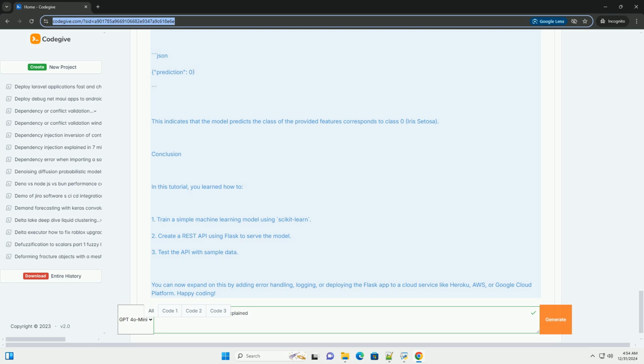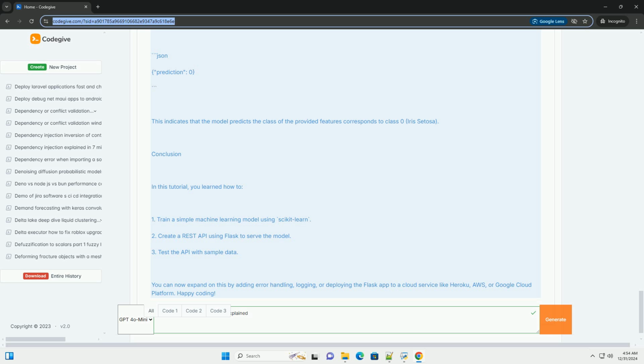Step 4, run the Flask app. Run the Flask application by executing the following command in your terminal. Bash. python app.py. By default, Flask runs on http://127.0.0.1:5000/. Step 5, test the API. You can test the API using a tool like Postman or curl. Here's an example using curl.